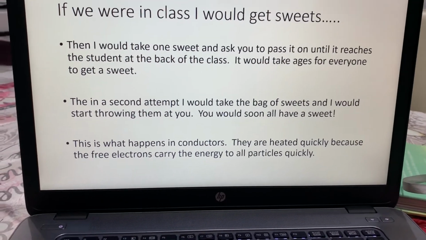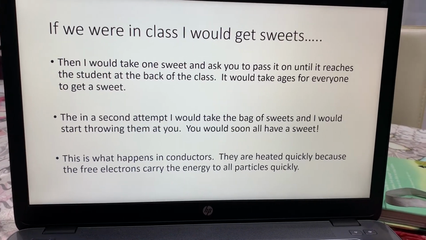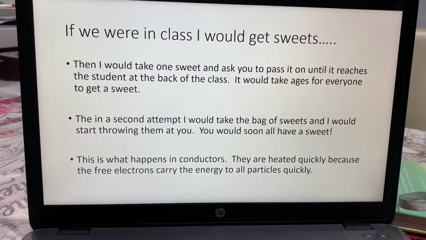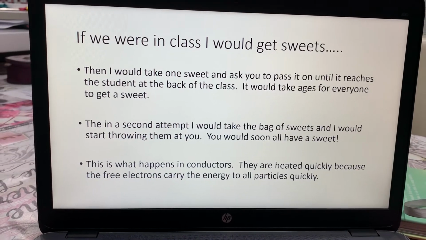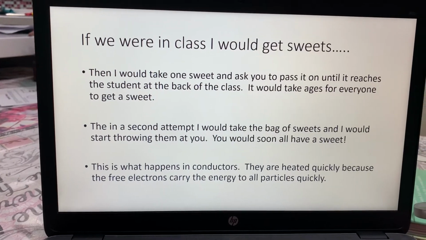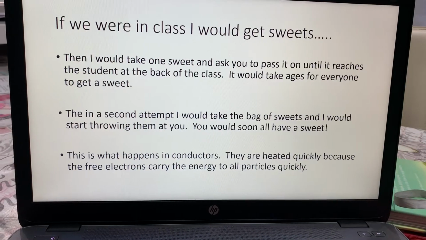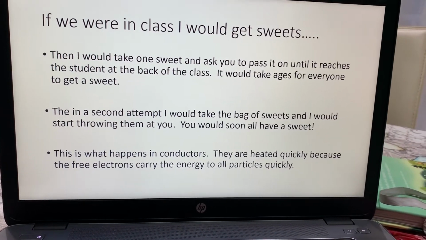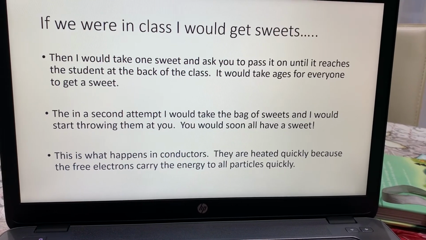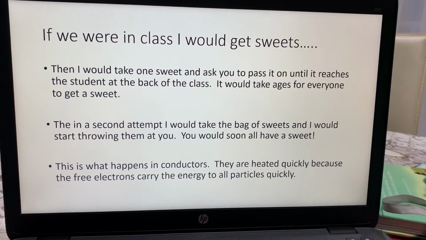If I were in class, I would teach you this. I would show you this. I would get a bag of sweets with me and you would really enjoy it. And I would ask you to pass it on, to pass one sweet on until it reaches the student at the back. And we'll have to do it for every student. So it would take ages for everyone to get a sweet. The second attempt, I would take the bag of sweets and I would start throwing them at you. You will soon all have a sweet. This is what happens in conductors. They are heated quickly because the free electrons carry the energy to all particles very, very quickly.